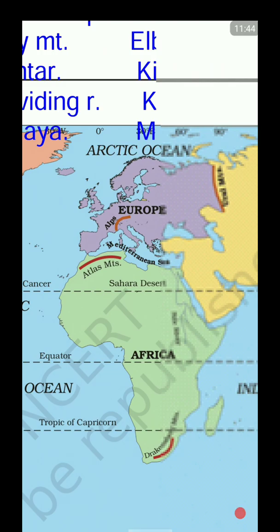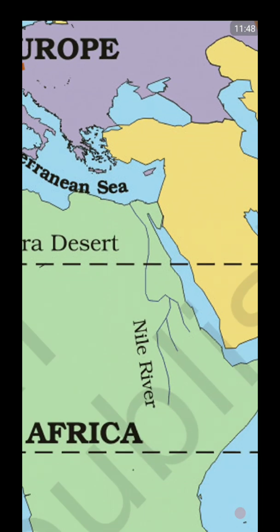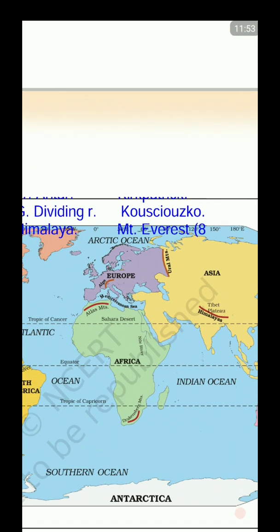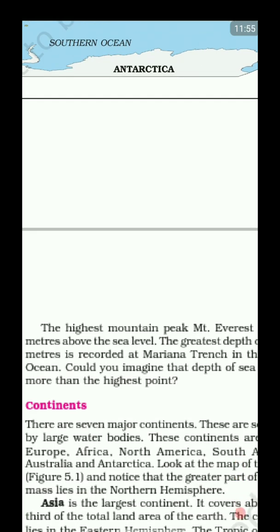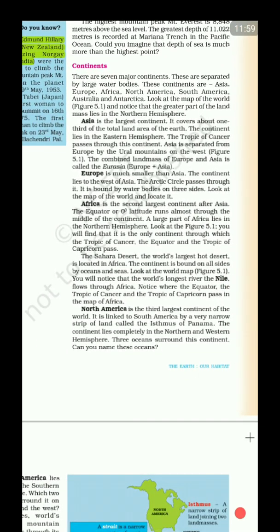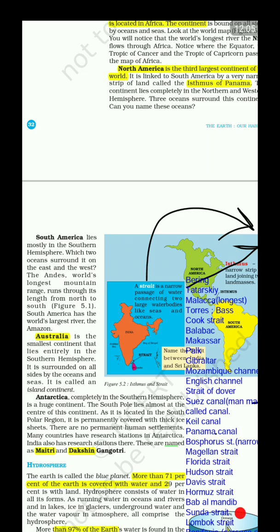Another isthmus is here at Suez, which joins Africa with Asia. So, two important isthmuses. We have already talked about North America. Let's look at some of the important straits.